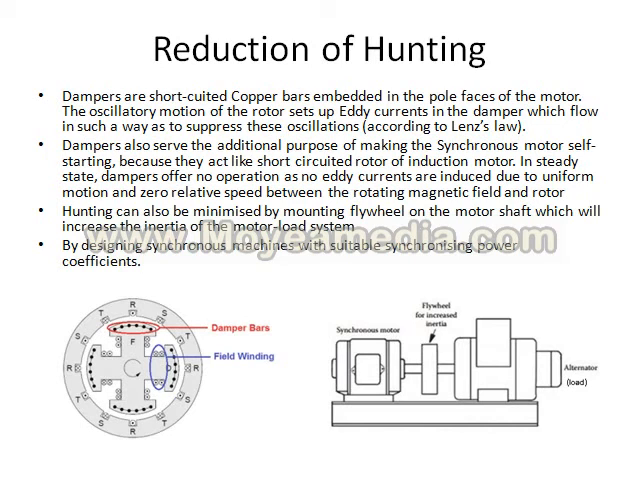The damper windings are placed in the pole faces of the rotor of the synchronous motor. The diagram shown here illustrates the location of the damper bars as well as the location of the field winding. The field winding is wound over the rotor. Damper bars are placed on the pole faces of the rotor.